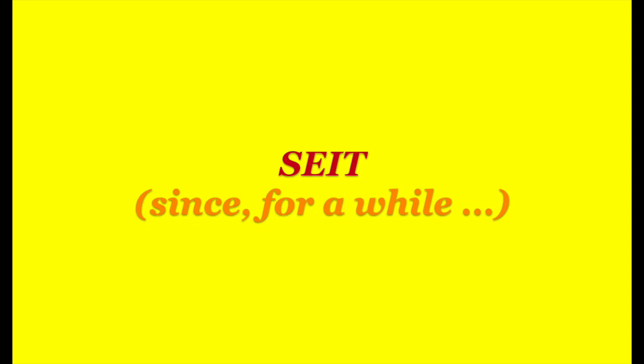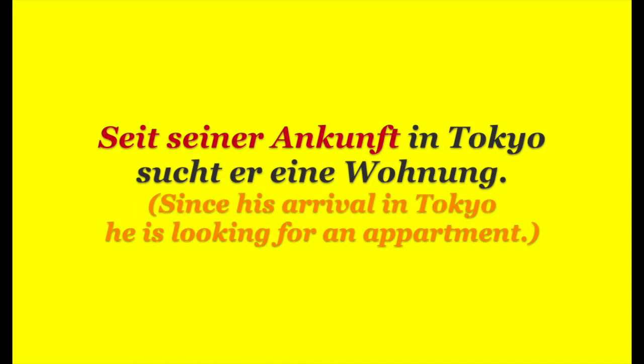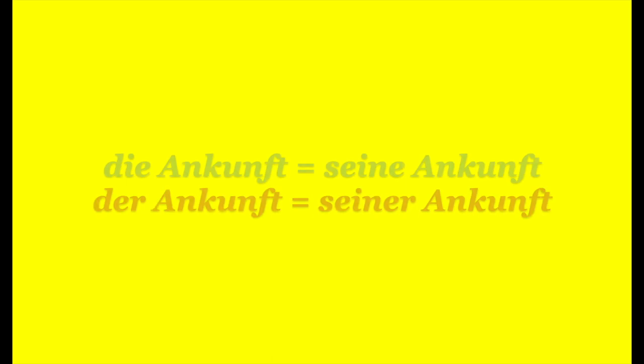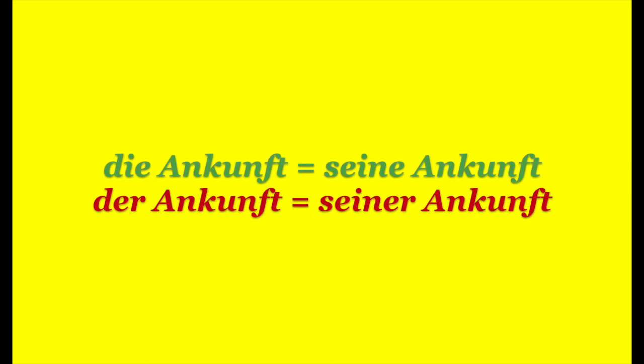"Seit" is the next preposition. "Seit" is a preposition giving us only temporal information, meaning since or even for a while. "Seit seiner Ankunft in Tokio sucht er eine Wohnung." Since his arrival in Tokyo, he is looking for an apartment. So since his arrival. Here we have the possessive article in dative. "Seine Ankunft," so "die Ankunft, seine Ankunft," this will be nominative. But "seit der Ankunft, seit seiner Ankunft" will be the dative case.